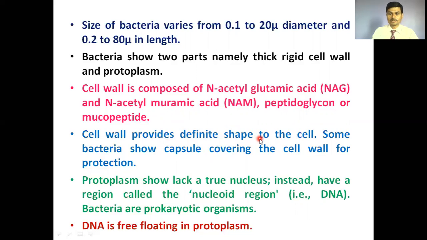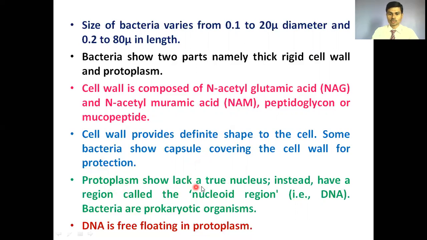In the previous slide, we studied the different shapes of the bacterial cell. That shape of the bacterial cell is caused by the cell wall. Some bacteria show a capsule that covers the bacterial cell wall. This capsule doesn't allow the bacterial cell to dry out, or desiccate. This is the function of the capsule.